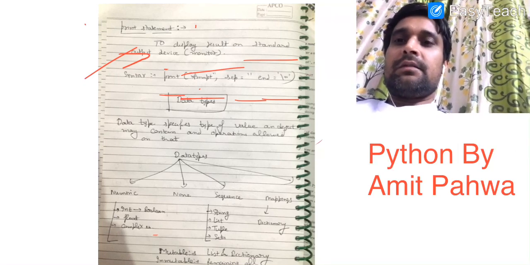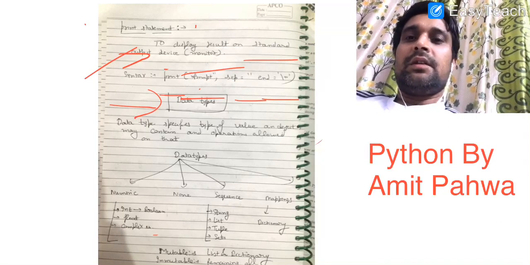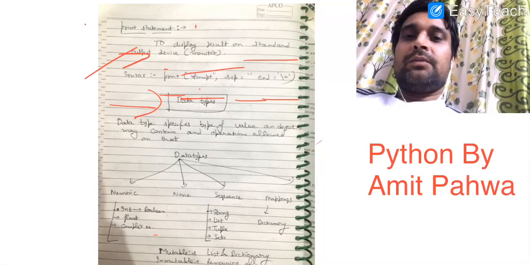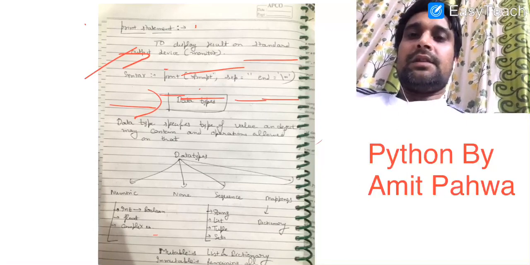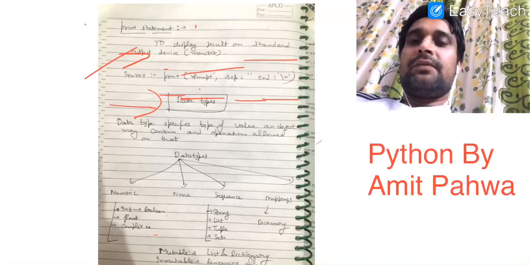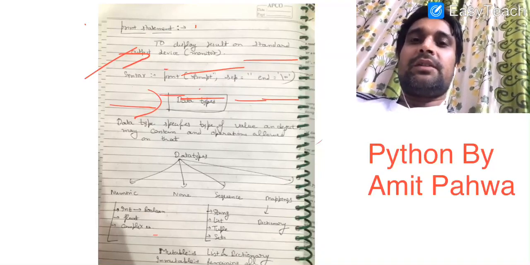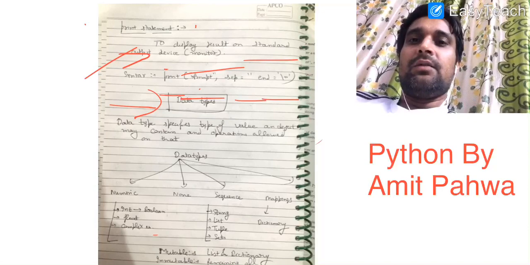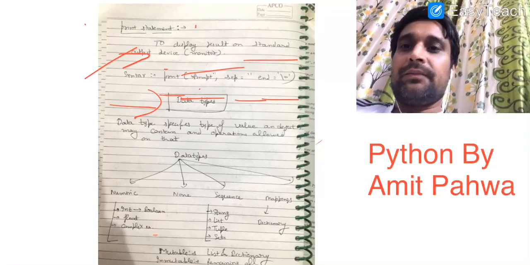In our next topic we are going to discuss data types, which we will cover in our next lecture. Today I am going to give you a brief introduction to data types, and then we will see some examples of the concepts we have discussed today, like the structure of a Python program, variables and assignment. We will look at them with the help of certain screenshots of the Python shell.